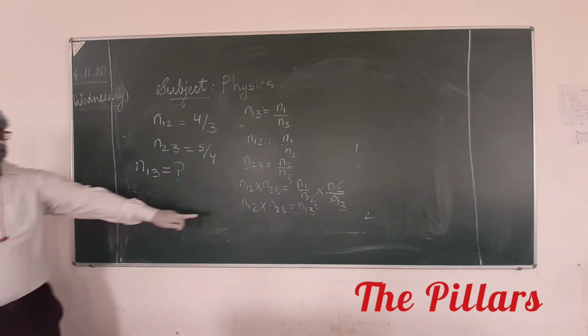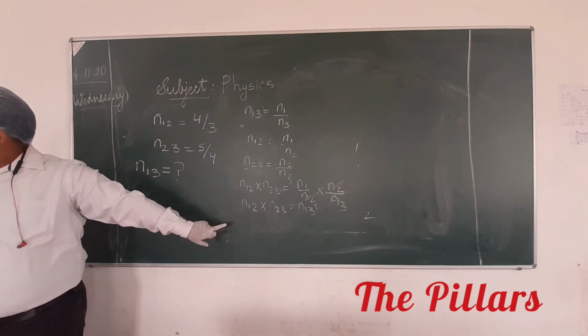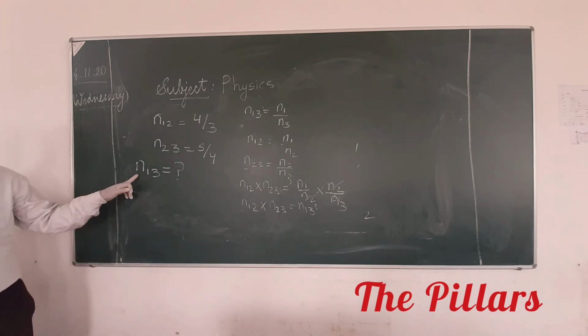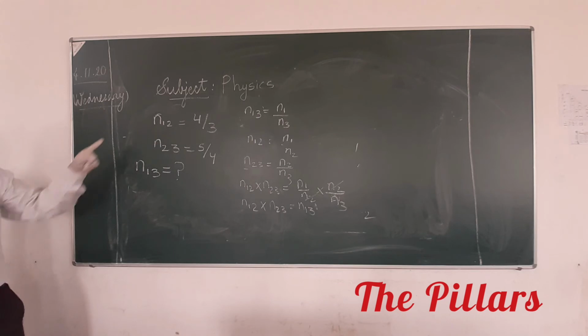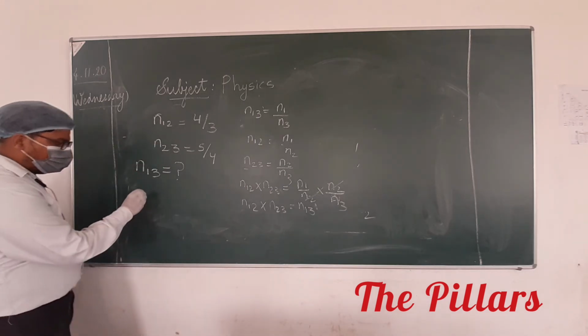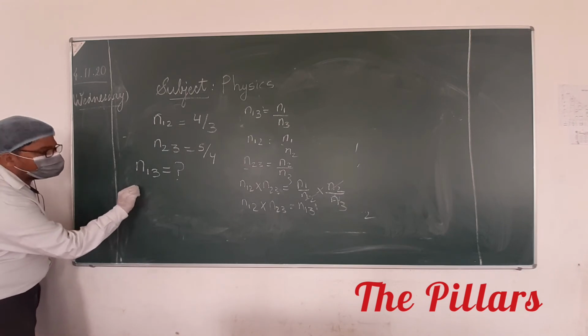This point is clear? Yes. So, in the question it is asking what is the value of N13. It is simply the product of N12 and N23. So we will multiply: 4 upon 3 times 5 upon 4. Very good.